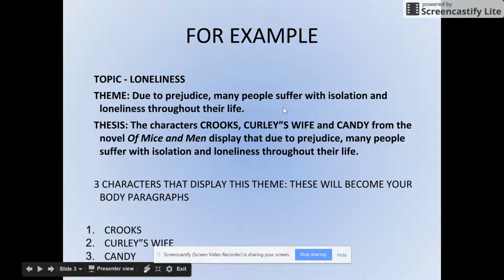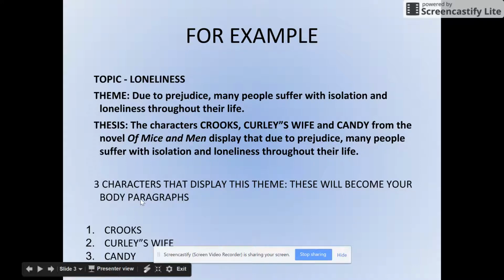It's just like in science, how you come up with a hypothesis. This theme is going to be part of your thesis. So the theme is a part of your hypothesis about what you're going to prove in your paper. So again, your theme could be, due to prejudice, many people suffer with isolation and loneliness throughout their life. But that's not your thesis. That's the theme that you're going to work with. Now, how do you turn the topic that you then turn into a theme into a thesis?